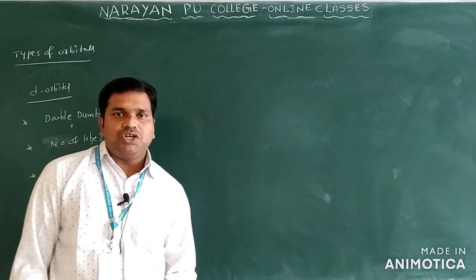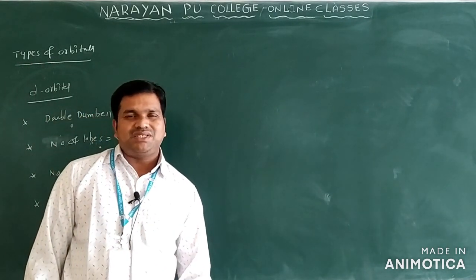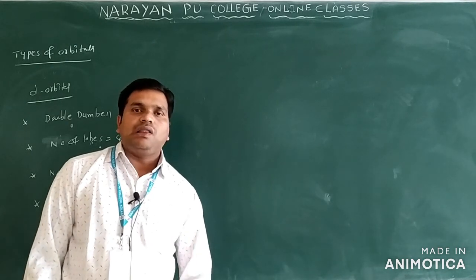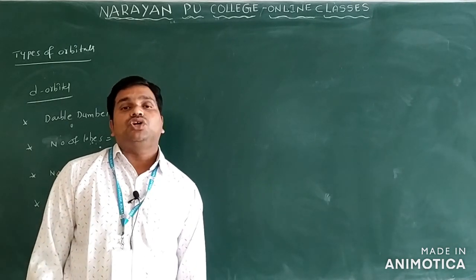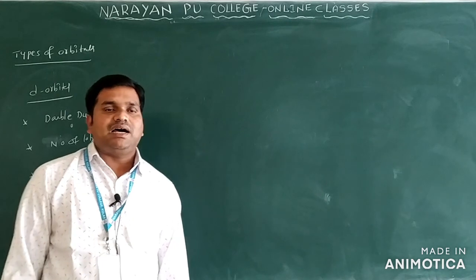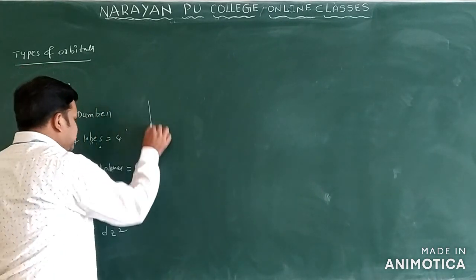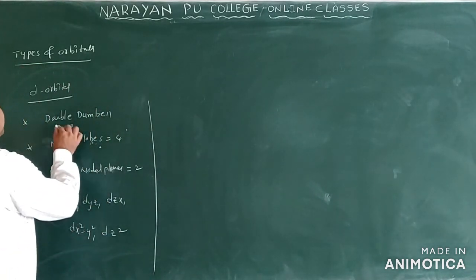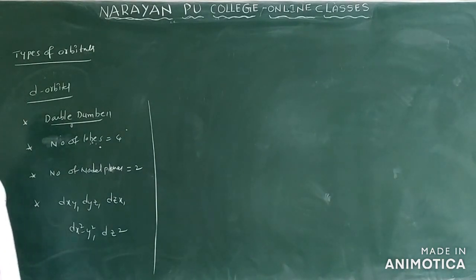For p orbital already we wrote 3, that is px, py, pz, all having the same energy. Those we are calling degenerate orbitals only. Clear? Now we can see the shape of this one. The shape of the d orbital is double dumbbell. How many types we have? dxy, dyz, dzx, dx square minus y square and dz square we have only.